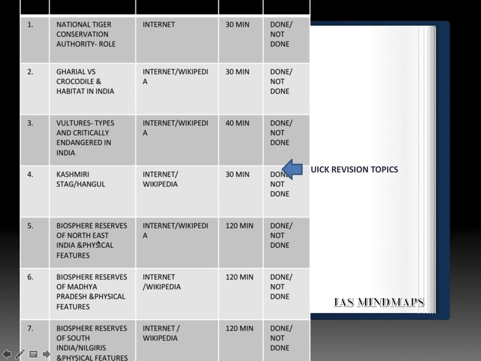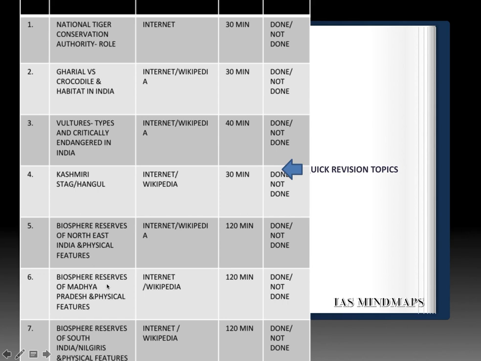Next, biosphere reserves of Northeast India and physical features associated with such biosphere reserves. Example, Nokrek Biosphere Reserve. Example, Manas Biosphere Reserve. So what are the physical features, the rivers, the mountains of that region? Again, internet and Wikipedia, you can expect a statement-based question from here. At least one question is expected from this region.